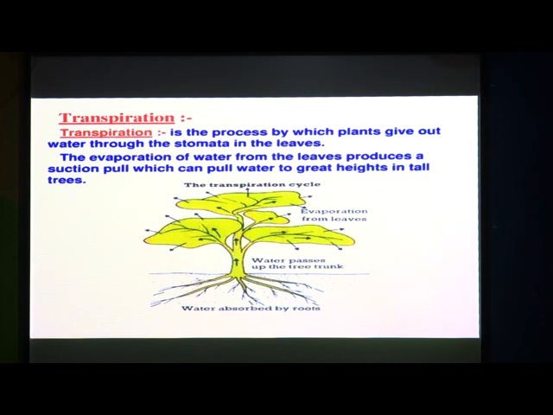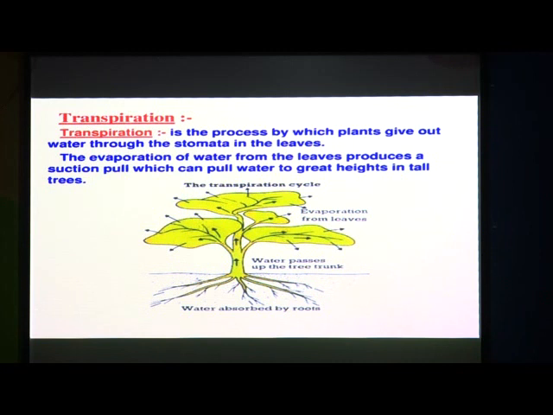So what is meant by transpiration? Transpiration is the process by which plants give out water through the stomata in the leaves. Whatever water is there in the leaves, that water is given out by the leaves through the stomata. So this process is called transpiration.